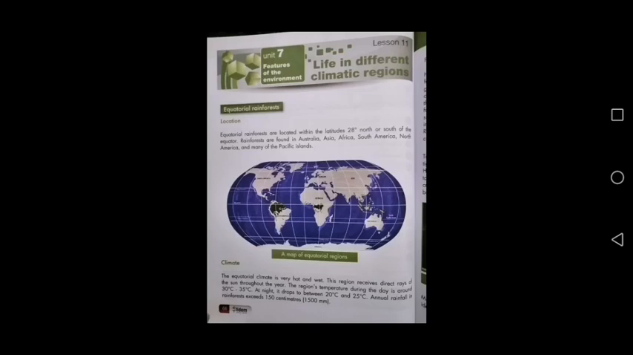These are the forests which are found in equatorial regions. And why are these forests called rainforest? Because these forests receive direct rainfall. So these forests are called rainforest.